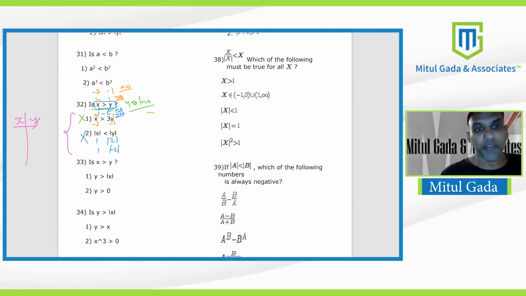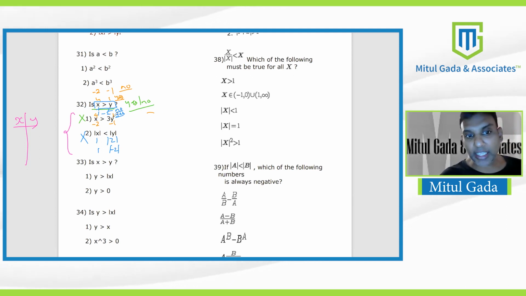Let's start with the orange values, 4 and 1. 4 and 1 fit in statement 1, that's why we have written it here. If 4 and 1 wants to come outside, it has to also qualify in the second statement. The problem is that 4 and 1 will not qualify, because mod of 4 is not less than mod of 1. So after combining, 4 and 1 cannot come outside.